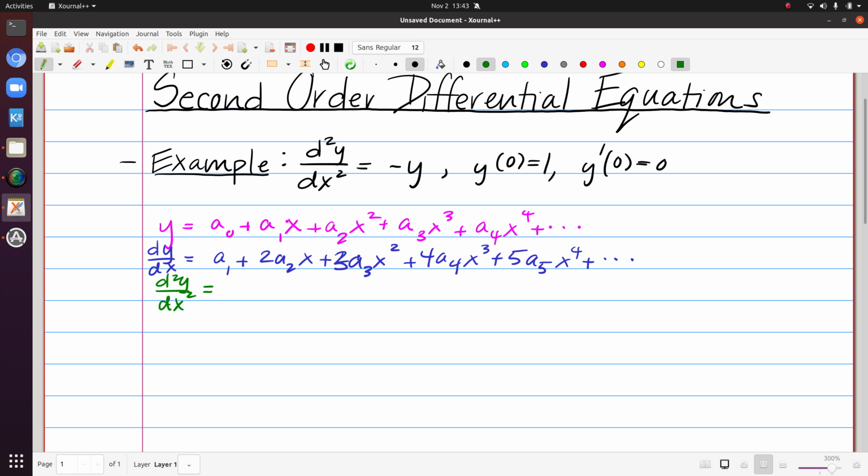So I'm taking the derivative of the blue equation, which will leave me with 2a2 plus 6a3x plus 12a4x squared plus 20a5x cubed plus the next term would be 30a6x to the fourth, and so on. So I needed the middle equation there to get to my second derivative, but in this particular problem, we're not going to use the dy dx. It doesn't show up in my differential equation.